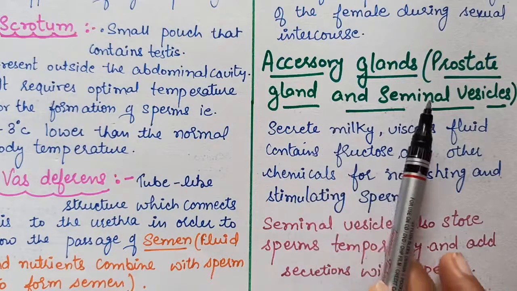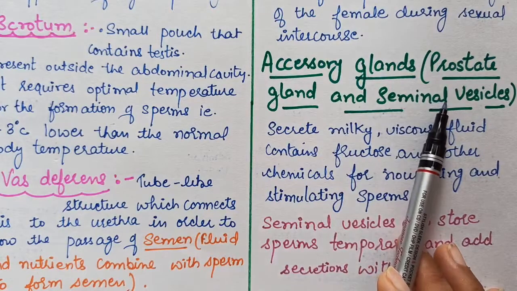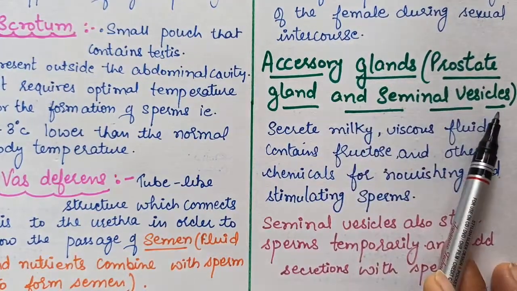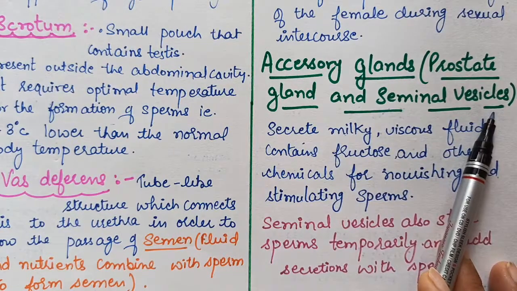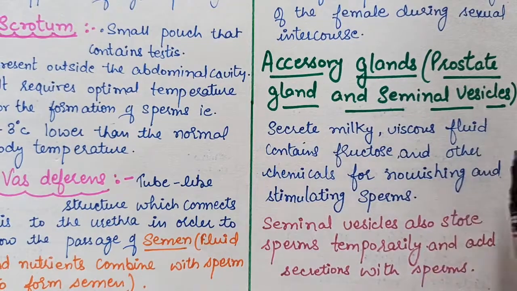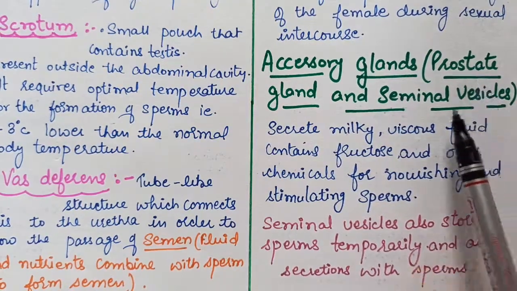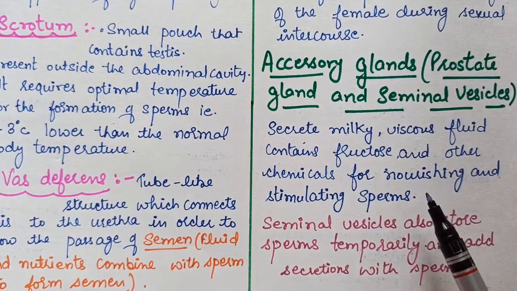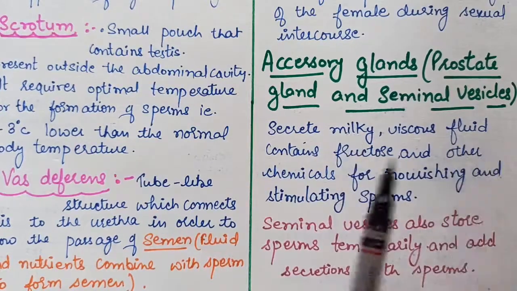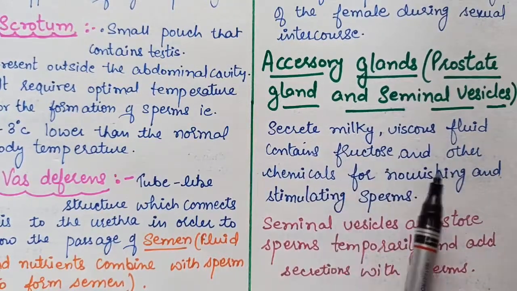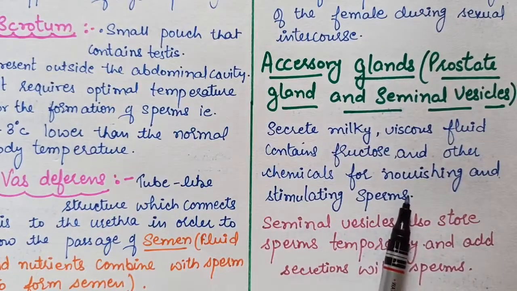Now the accessory glands that are related with the male reproductive system: prostate gland and seminal vesicles. Corpus gland, that is not there in your books, but you can label it, that also produces the same as that of the prostate gland. These glands secrete milky, viscous fluid that contains fructose and other chemicals for nourishing and stimulating sperms. That makes the fluid medium, which provides a medium for the sperms to move easily, so that it can move freely.